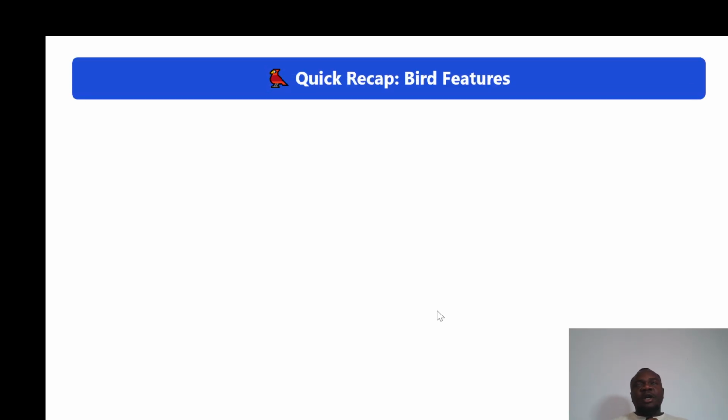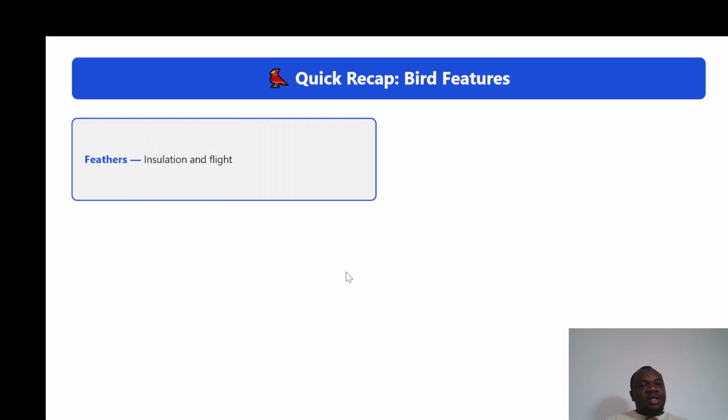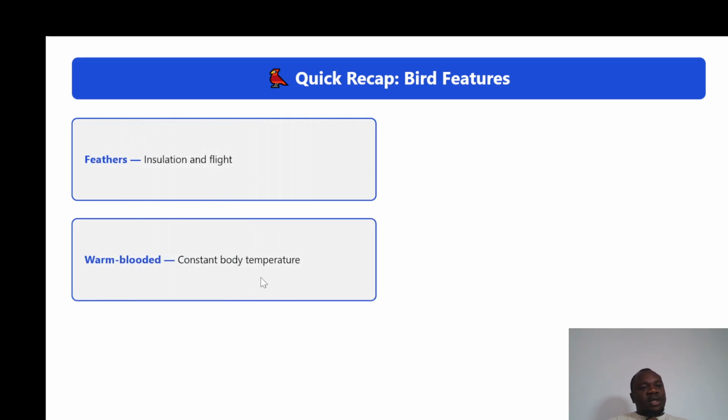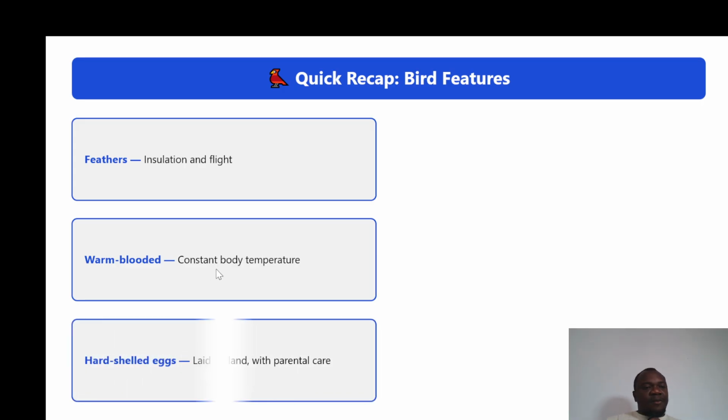So just a quick recap for us to understand everything we've done. The first thing: birds have feathers for insulation and flight, and they're warm-blooded, known as homeothermic, which helps for constant body temperature. They also have hard shells that are laid on land, and they show what's called parental care, very important.